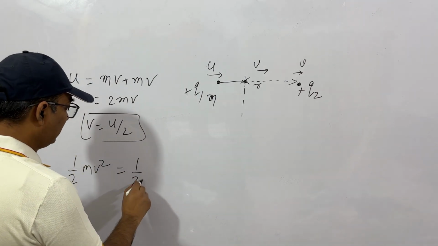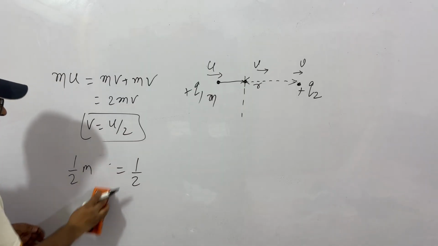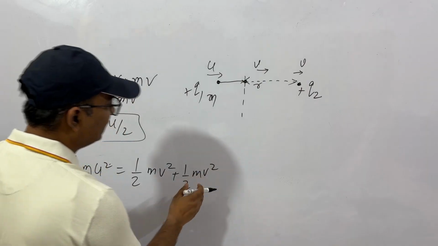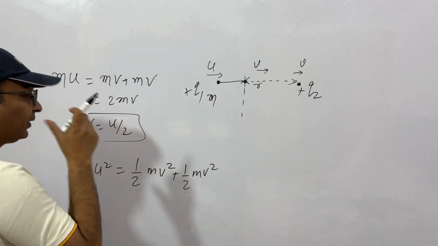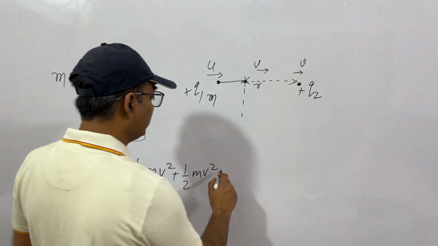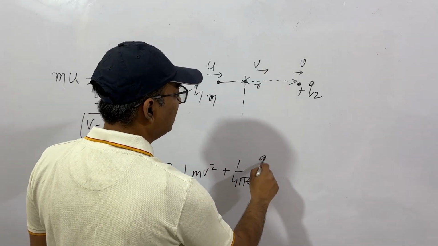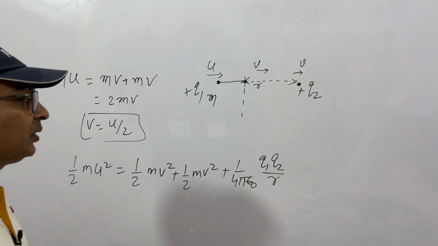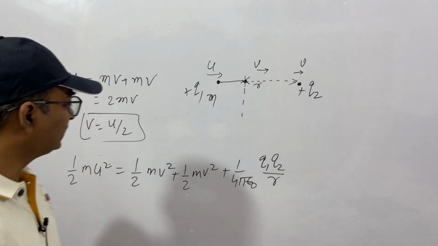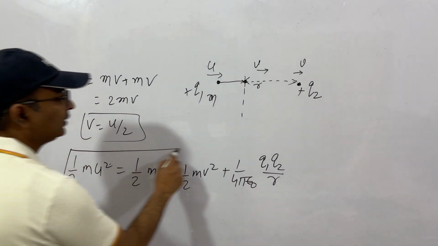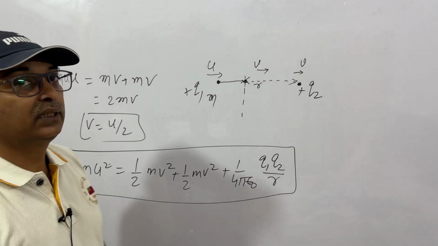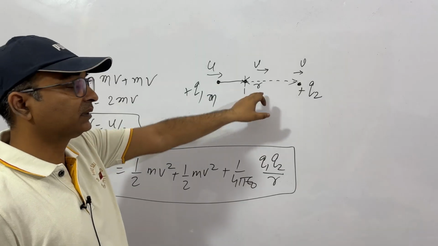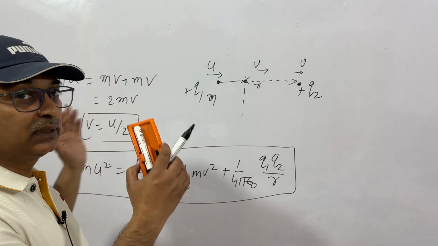So the initial energy was half mu square. This equals half mv square plus half mv square, which is the net kinetic energy of the system when they are moving with velocity v, and there will also be an electric potential energy, which is 1 by 4 pi epsilon 0 q1 q2 by r, if the distance is r. So you'll equate this, and you will get whichever variable is missing in your question. If u is missing or v is missing, or you have to find the charge or the distance of closest approach, you can find it from this. So this is the concept.